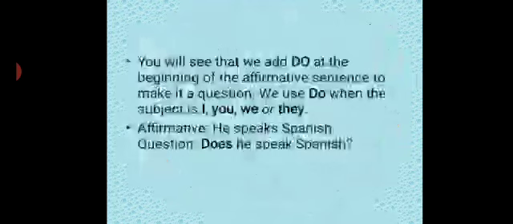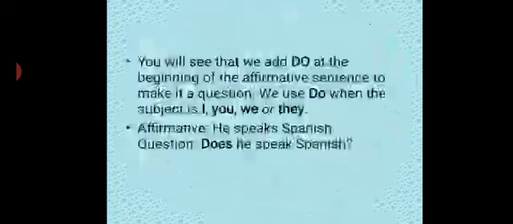See, one more example of when you are using do and when you are using does. In the last slide, we saw an example. You speak Spanish. If I have to change it to interrogative, I changed it like, do you speak Spanish? Now see the same affirmative sentence with the third person pronoun he.